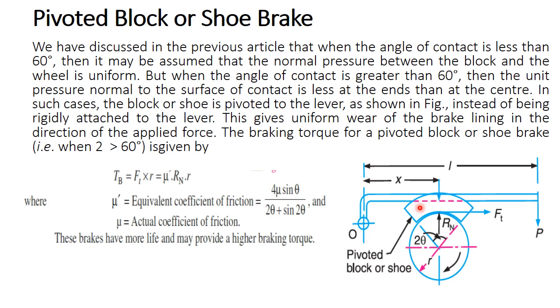The shoe brake's projected angle at the center of the drum is 2 theta, and a normal reaction Rn is applied at the center of this arc, and one tangential force Ft. P is the applied upward force. The distance between the pivot and Rn is x. The distance between the pivot and the applied upward force is L.